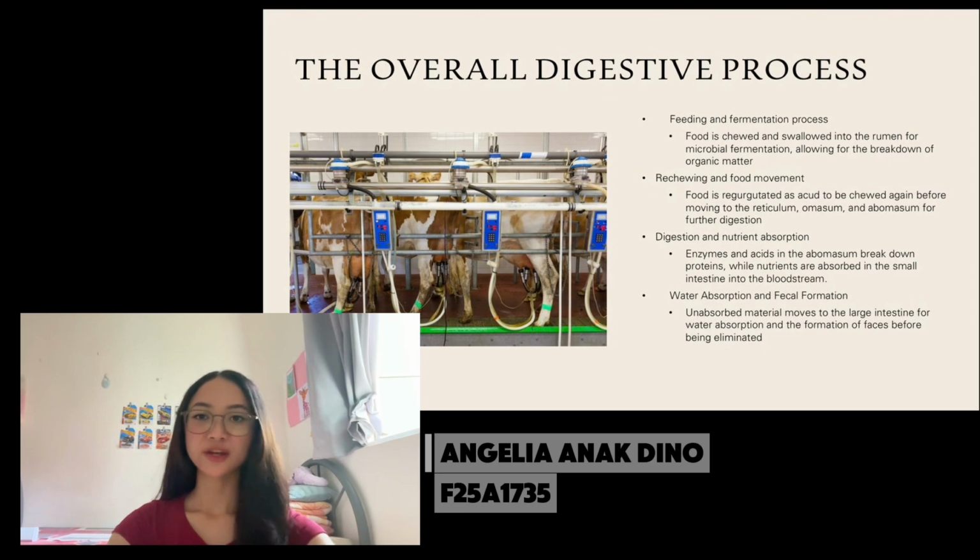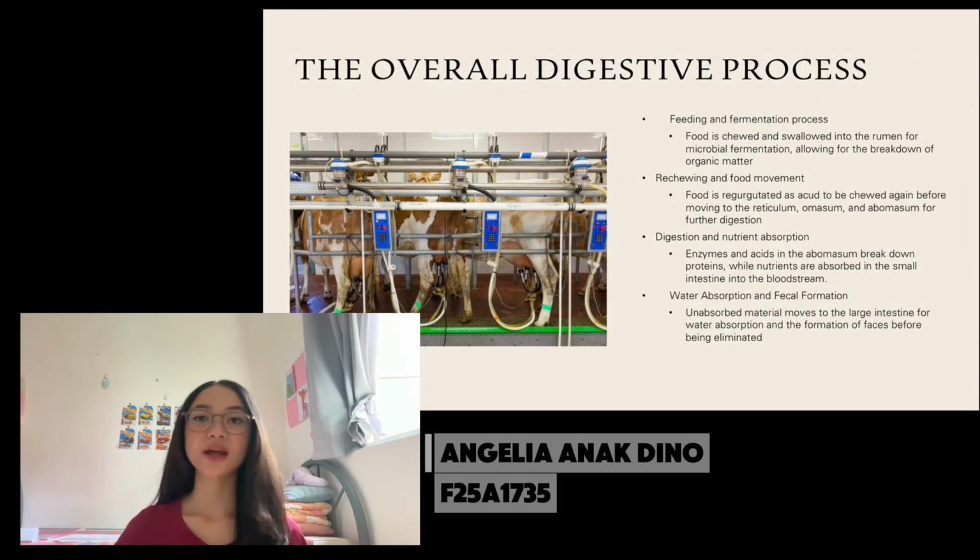To summarize, the process isn't a straight line, it's a circle. Feeding: the cow swallows grass into the rumen for fermentation. Rechewing: this is the famous chewing the cud. The cow regurgitates the food to break it down further. This shows incredible biological efficiency.